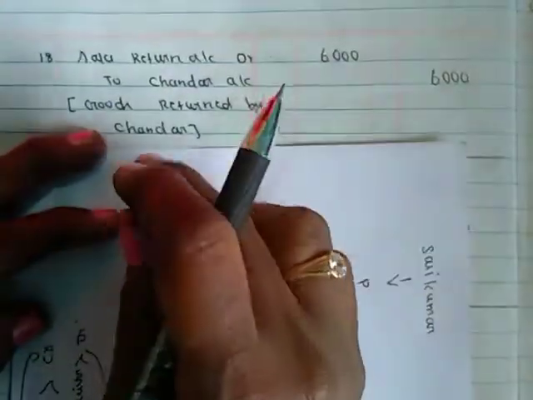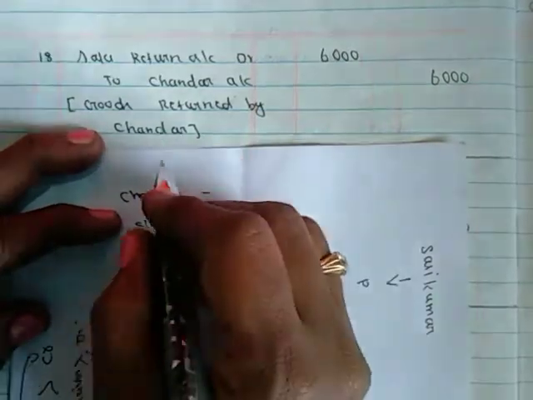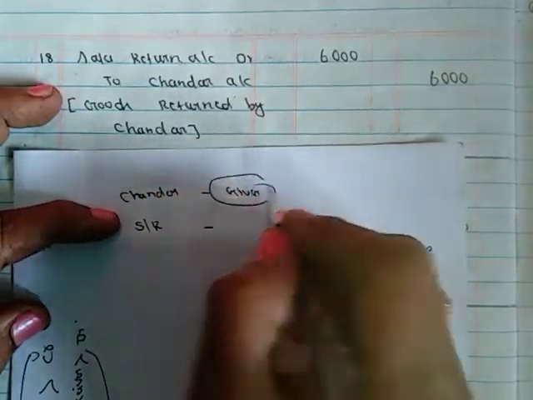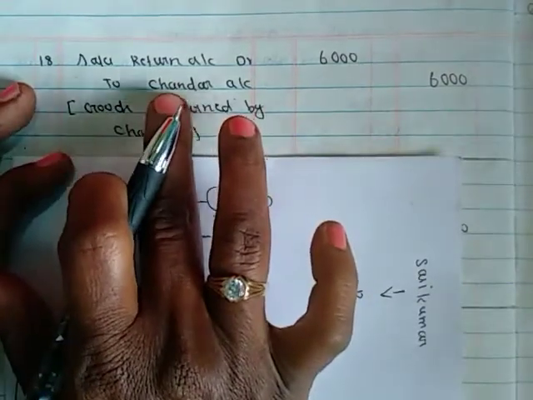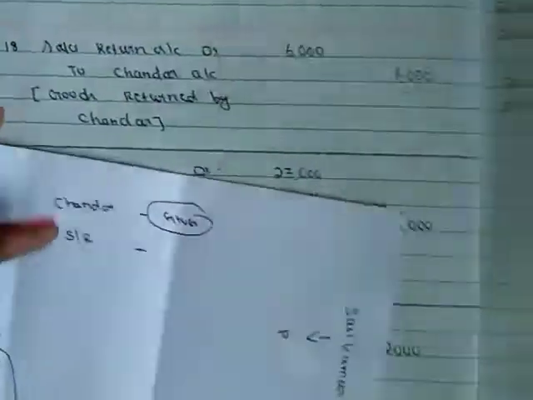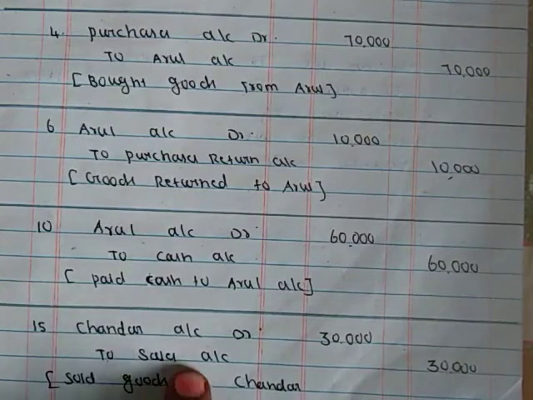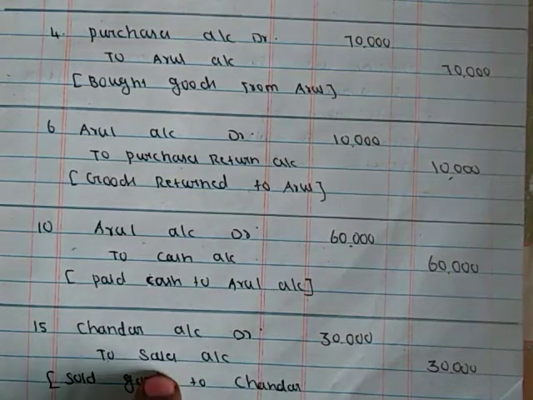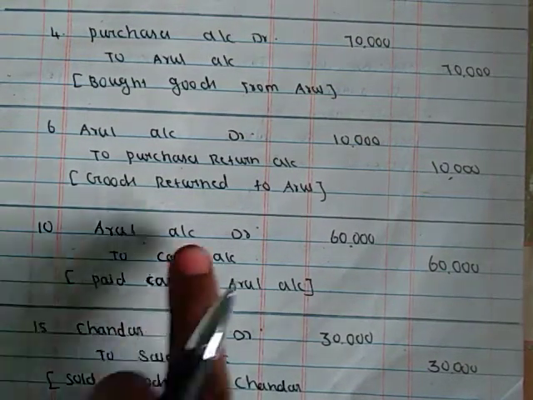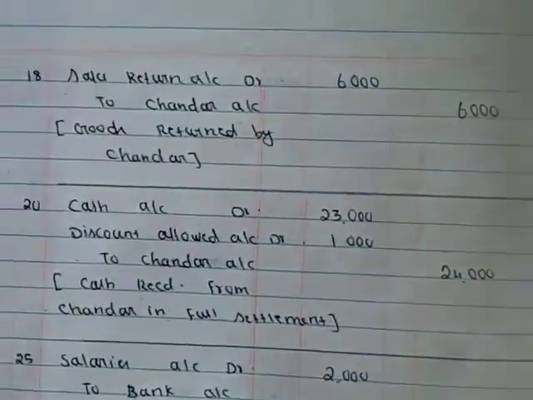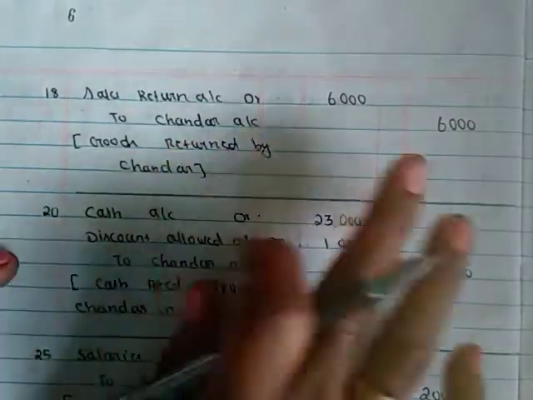Here he is returning the goods to us, so he is the giver. Just credit the Chandar account. Just reverse the entry of the sales account. Initially sales was credited, now it should be reversed, it should be debited. So sales return account debitor to Chandar account 6,000.